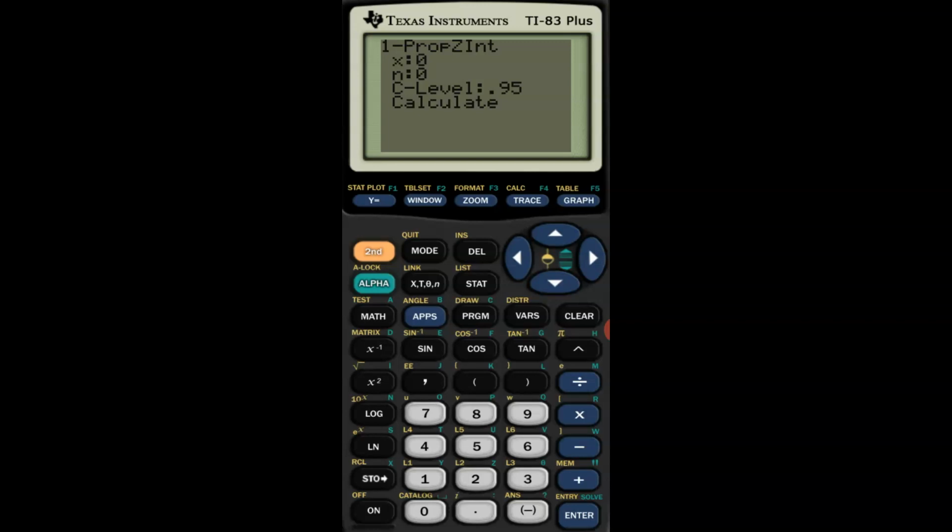So x was 83 out of 124 people. Confidence interval of 0.95, and I'm going to hit calculate. And bada boom, bada bing. There's our confidence interval. We are 95% confident that the interval from 0.586 to 0.752 captures the true proportion of couples who tilt their heads to the right when they kiss.